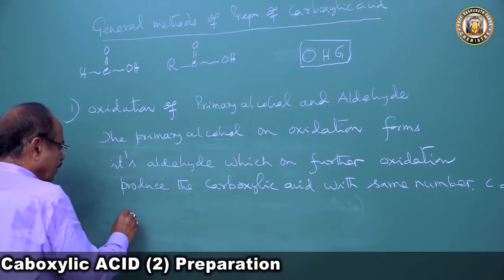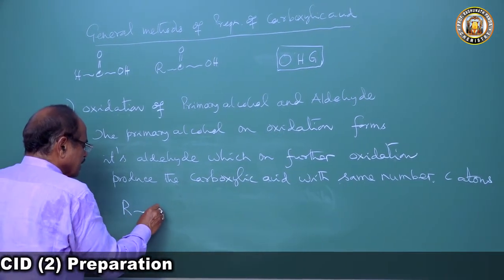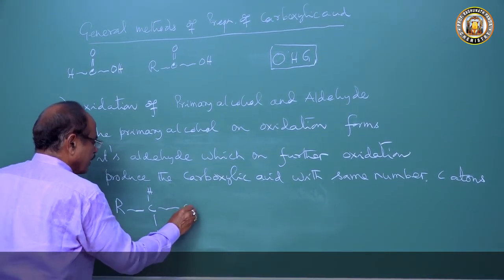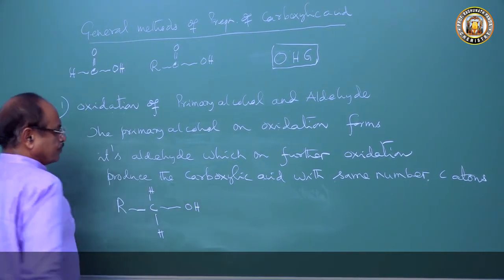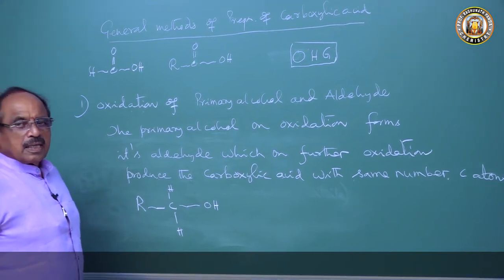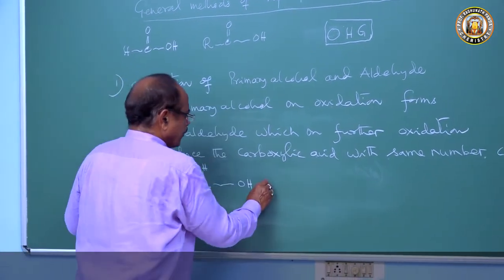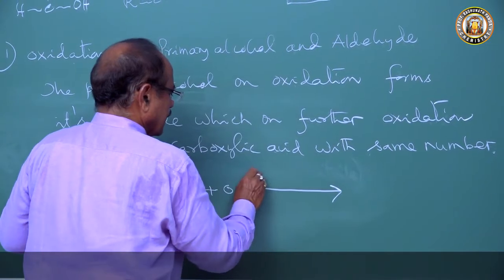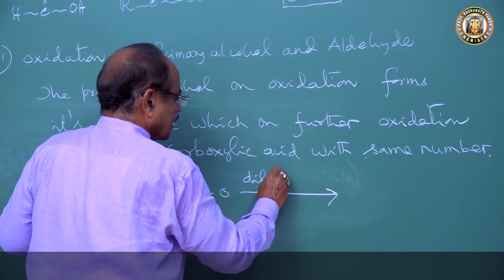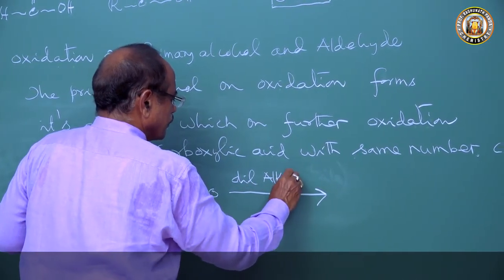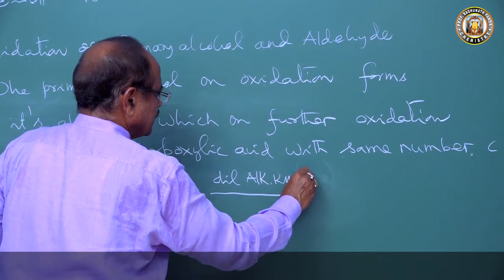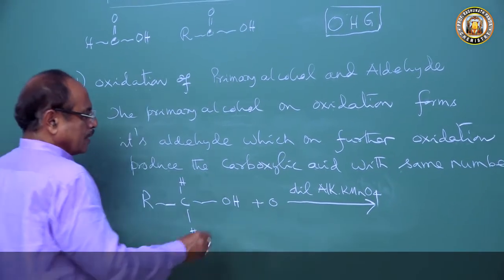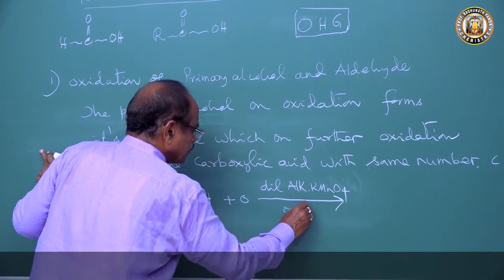Suppose this primary alcohol is RCH2OH. Now if we oxidize this by a mild oxidizing agent, say dilute alkaline KMnO4, it will undergo oxidation.